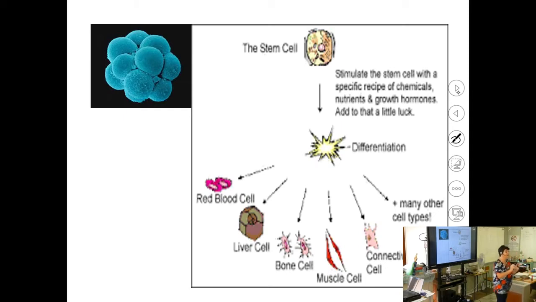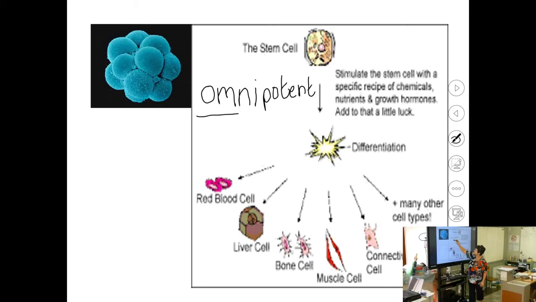But when you were in your embryonic stages and right after your birth, you still have stem cells left. And so what they now do is they take stem cells and they freeze them for later in your life, where they can activate those stem cells, because they use the word that stem cells are omnipotent, which means they can change into any type of cell depending on how it has been stimulated.